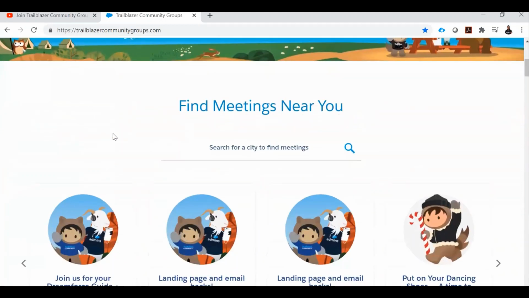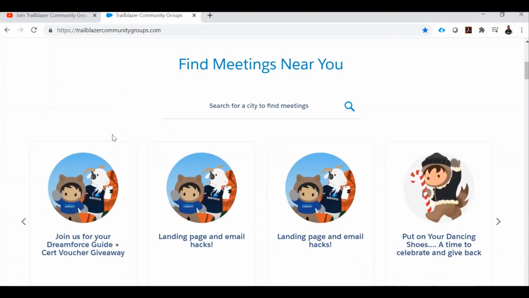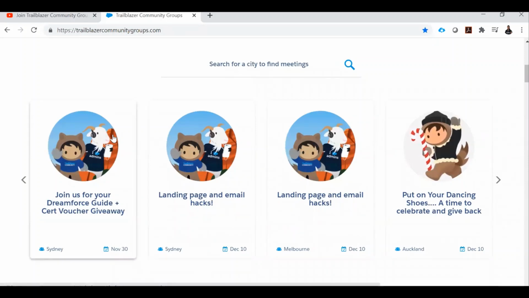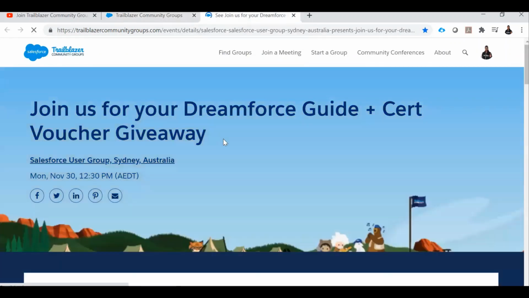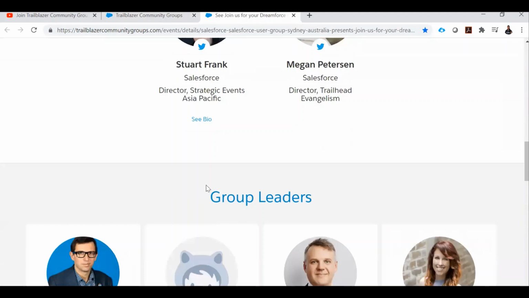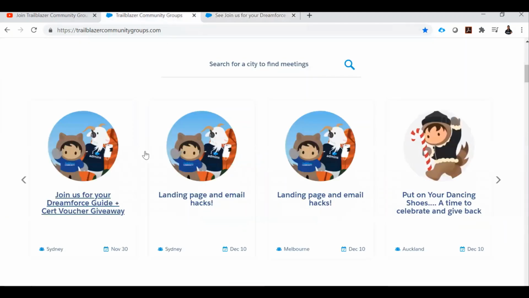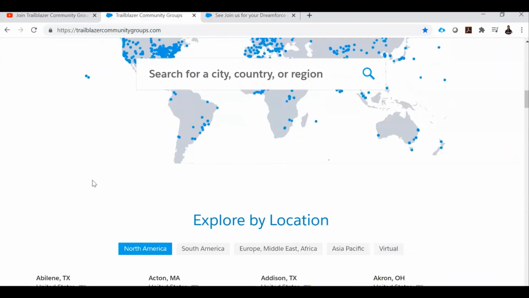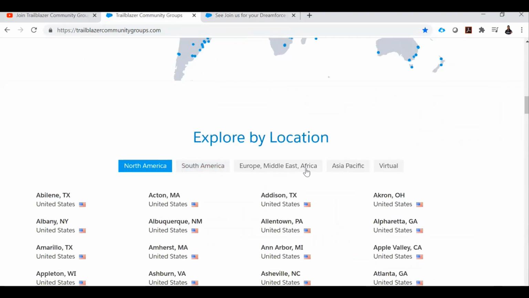Drill down, here we have the section called Find Meetings Near You. Here it lists out the upcoming Trailblazer community groups events as per your nearest place. It lists out the cards. Just click the event and it redirects to the event detail page, where it lists out the event information, the event description, speakers, group leaders and everything. So this is one of the ways we can check the information about the upcoming events nearest to your place. And even if you drill down further, here it lists out based on the location.